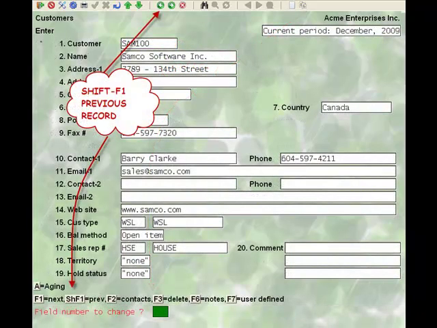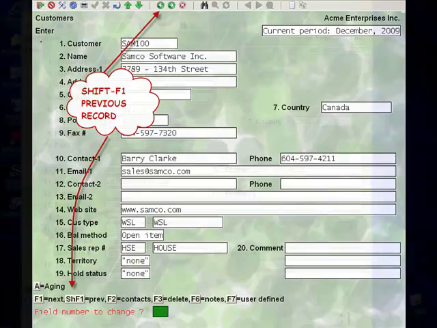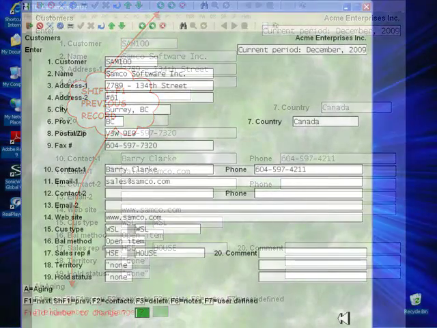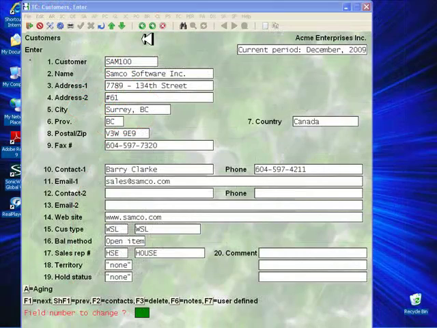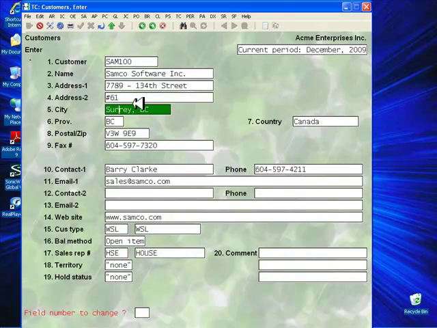Just to return to the previous and next icons for a moment, all the navigation icons are field sensitive. That is, they only become active when you are in the appropriate field, just like the appearance of the prompts at the screen bottom. The previous and next icons, however, are screen sensitive and allow you to do an edit in a field and then move on to the next record.